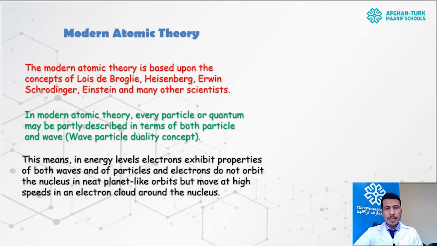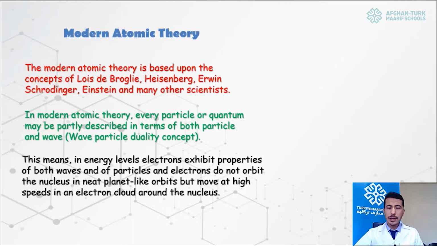The modern atomic theory is based upon the concept and ideas of many scientists like Louis de Broglie, Erwin Schrödinger, Einstein, and Heisenberg. In modern atomic theory, there's the wave-particle duality concept, which says that electrons behave like a wave around the nucleus.